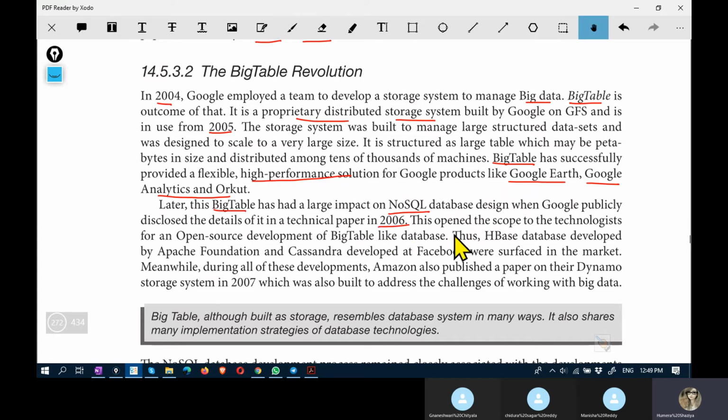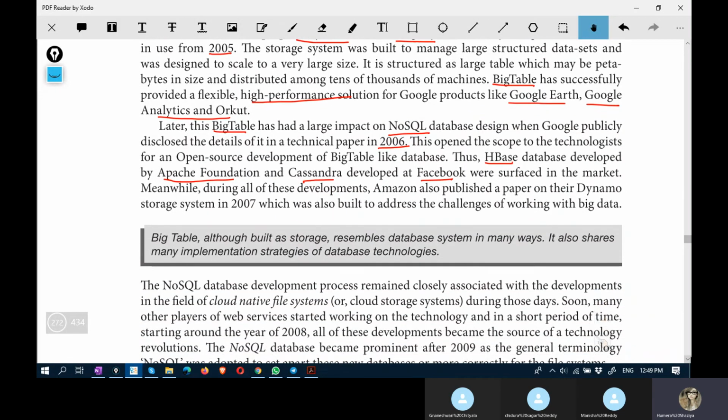What Google did was, earlier Big Table was its own proprietary product. Later, they disclosed it and made it available for open source development of databases which are like Big Table. HBase database developed by Apache Foundation and Cassandra developed at Facebook surfaced in the market. After that, Apache developed HBase and Facebook developed Cassandra. This is the evolution. We are studying the evolution.